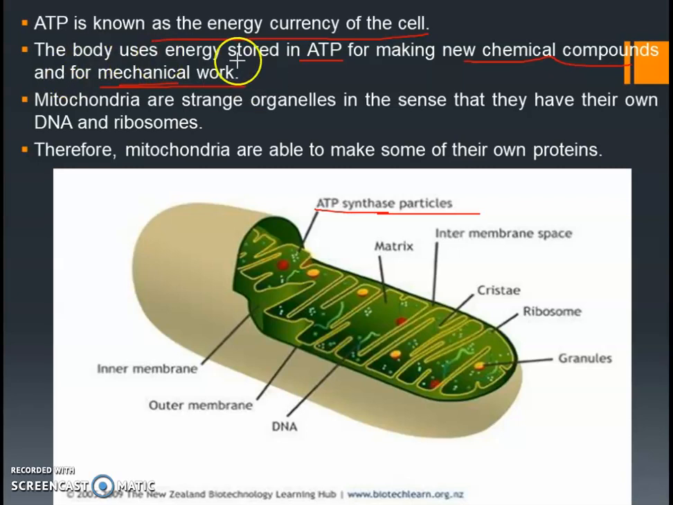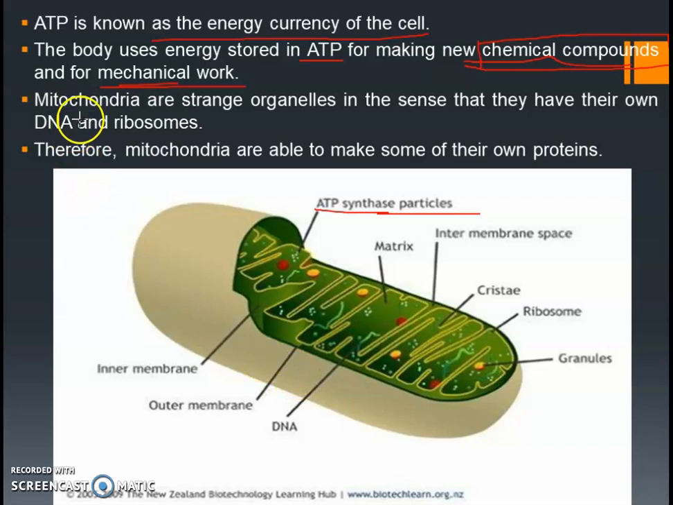Understood? So the body uses energy stored in ATP for making new chemical compounds. It is not just used for mechanical work alone, it is also used for producing many other chemical compounds. It helps to form many chemical compounds needed by our cell. Along with that, the energy is used for mechanical work also.